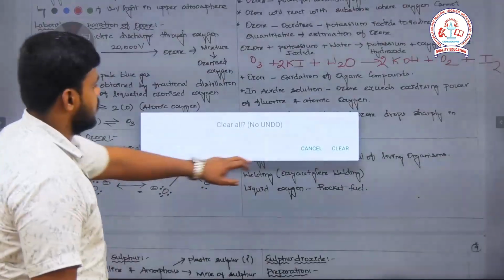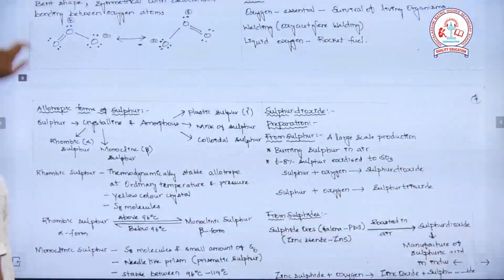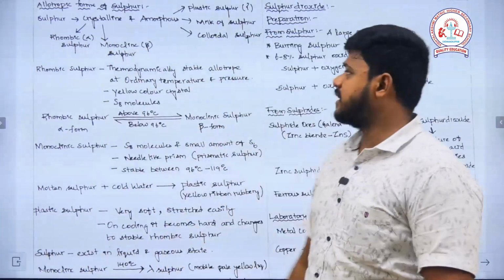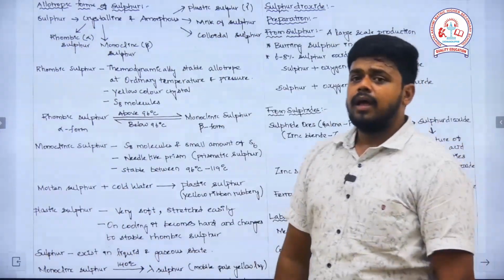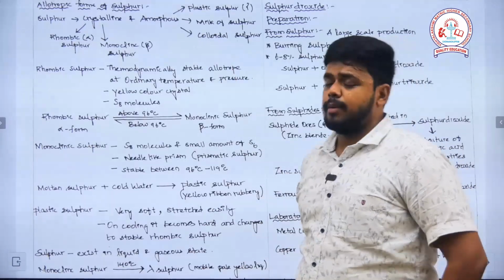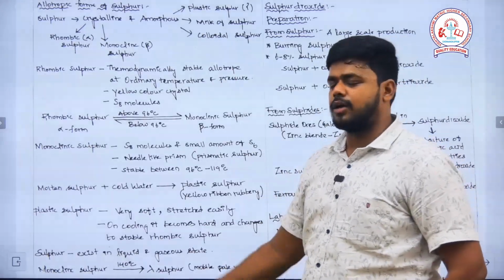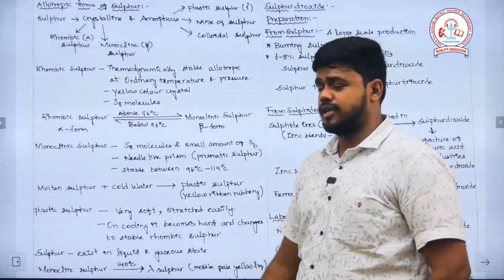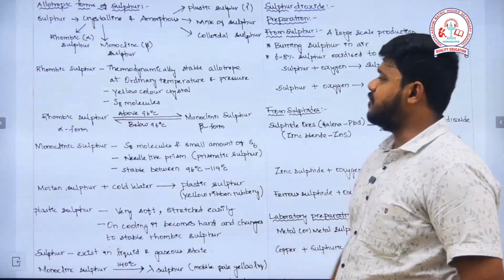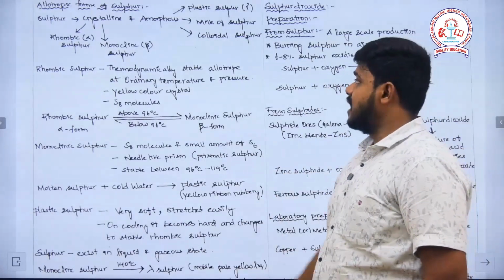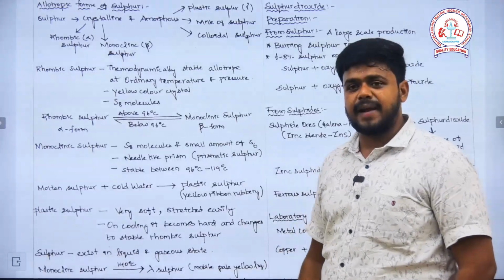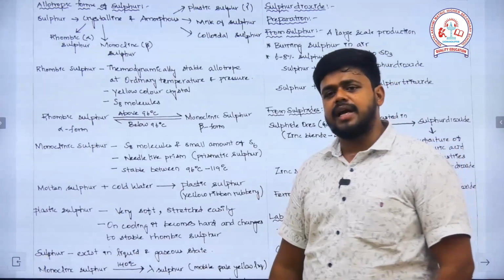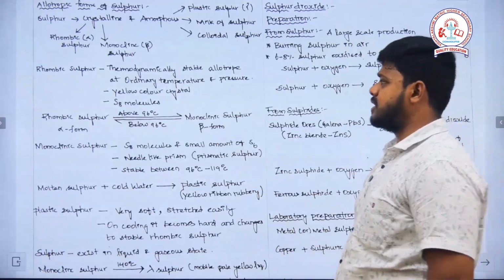So this is regarding ozone. Then next one, allotropic forms of sulfur. Sulfur can exist in crystalline as well as amorphous forms. In amorphous form, it exists as plastic sulfur, milk of sulfur and colloidal sulfur. In crystalline form, it exists as rhombic sulfur and monoclinic sulfur. Have a note: sulfur exists as crystalline as well as amorphous.